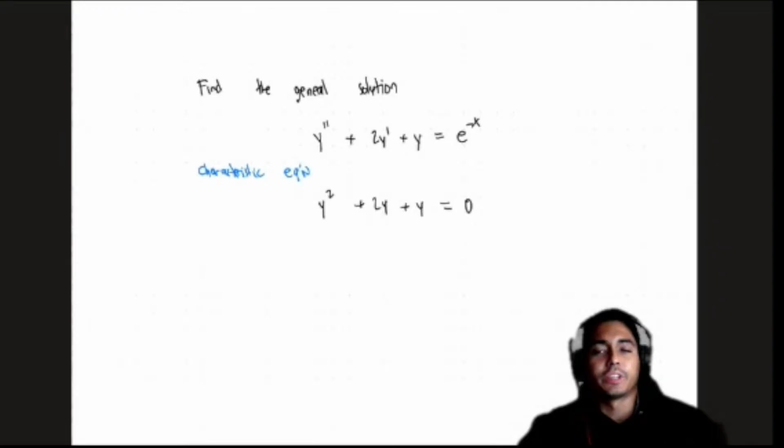2a e to the minus x plus 2ax times e to the minus x times minus 1, which is minus 2a x e to the minus x. All right, then I'm going to do the second term, which is going to be this guy here, which is going to be a minus 2ax times e to the minus x.